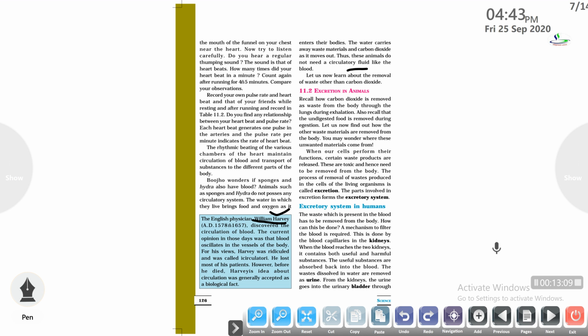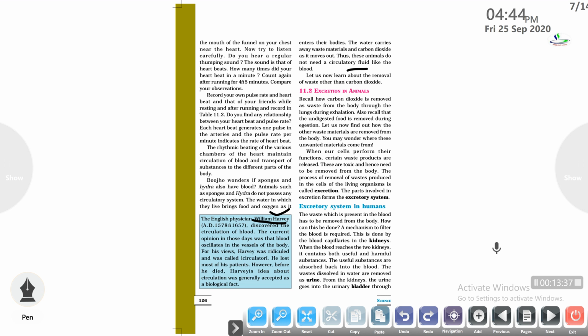Recall how the carbon dioxide is removed as a waste from the body through the lungs during exhalation. Also the undigested food present in our body is removed during egestion. When our cells perform their function, certain waste products are released inside our cells. These are toxic and hence they need to be removed from the body. The process of removal of waste produced in the cells of the living organism is known as excretion.